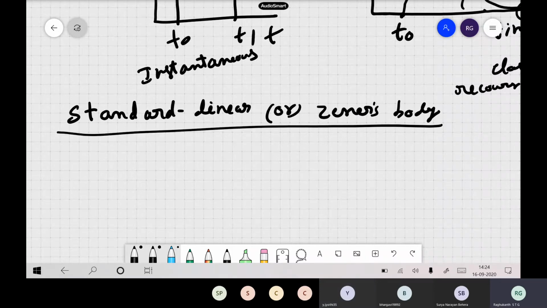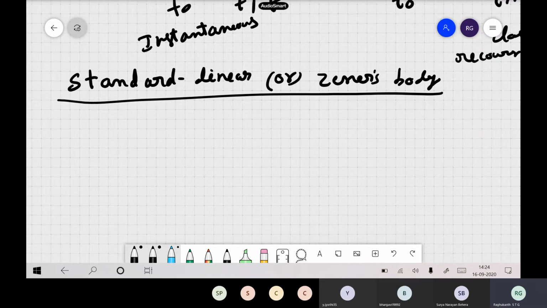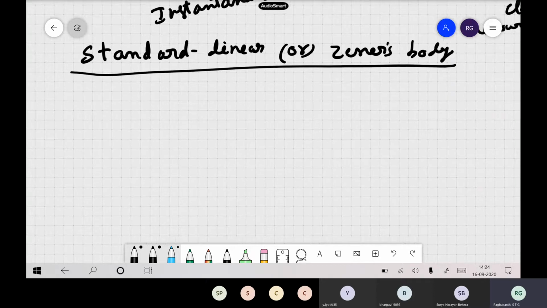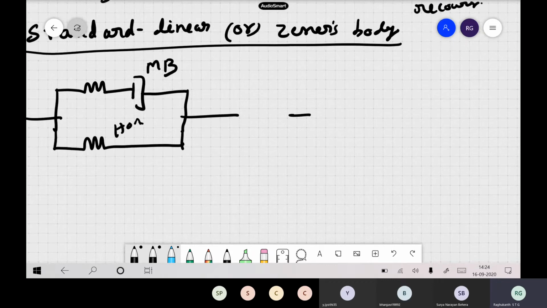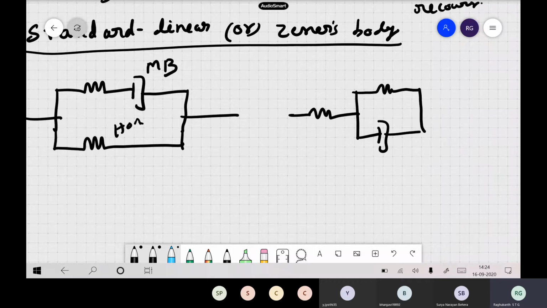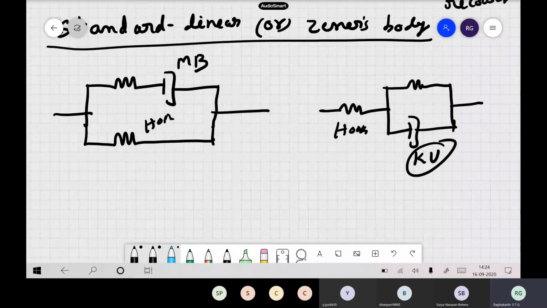This is nothing but a combination of these two materials. This is our Zener's body. With a combination of these two, you can have a Zener's body like this: a Maxwell's body here and a Hooke's body here, connected in parallel. Or you can draw it with the Kelvin-Voigt solid, a Kelvin-Voigt body with a Hooke's body, or a Maxwell's body with the Hooke's body.